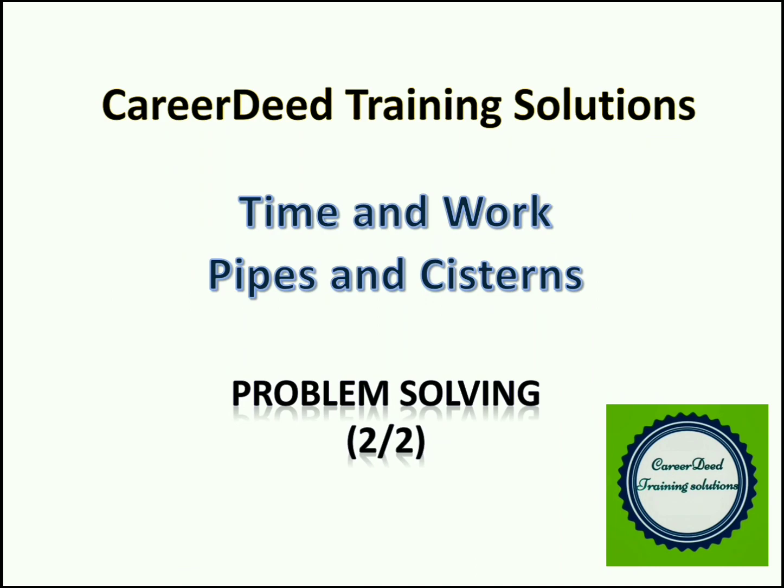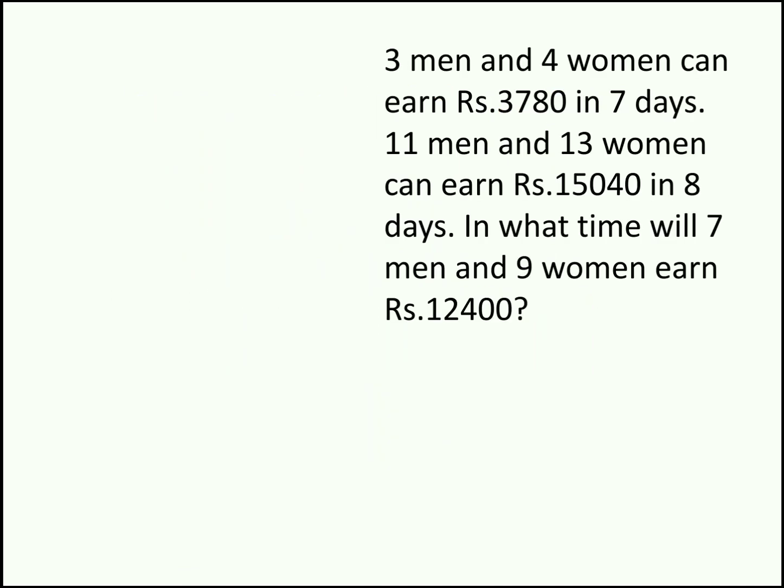Let's enter into our first question now. 3 men and 4 women can earn rupees 3780 in 7 days. 11 men and 13 women can earn rupees 15040 in 8 days. In what time will 7 men and 9 women earn rupees 12400? This concept is very simple.